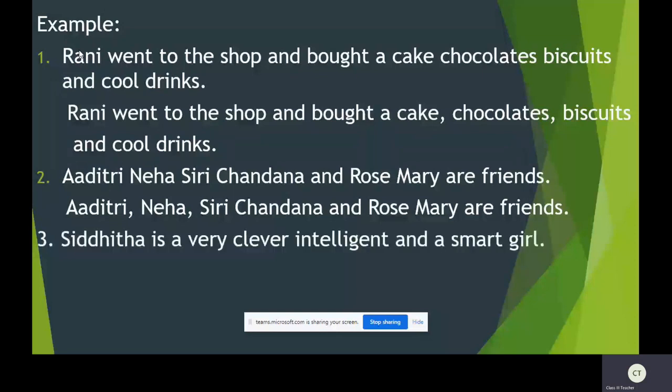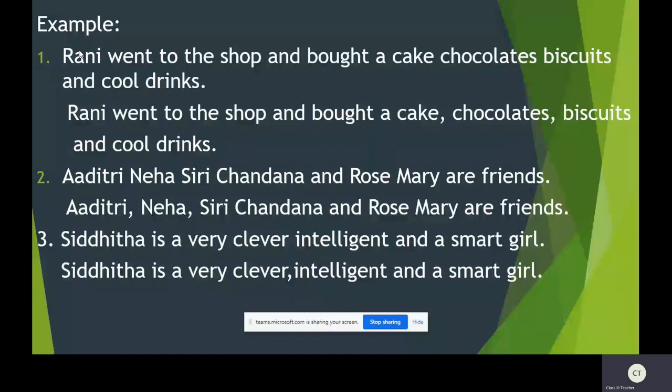Let us see one more example. Siddhita is a very clever, intelligent, and smart girl. Here we are telling the qualities of Siddhita, that she is a very clever, intelligent, and smart girl. Siddhita is a very clever, comma, intelligent, and a smart girl.